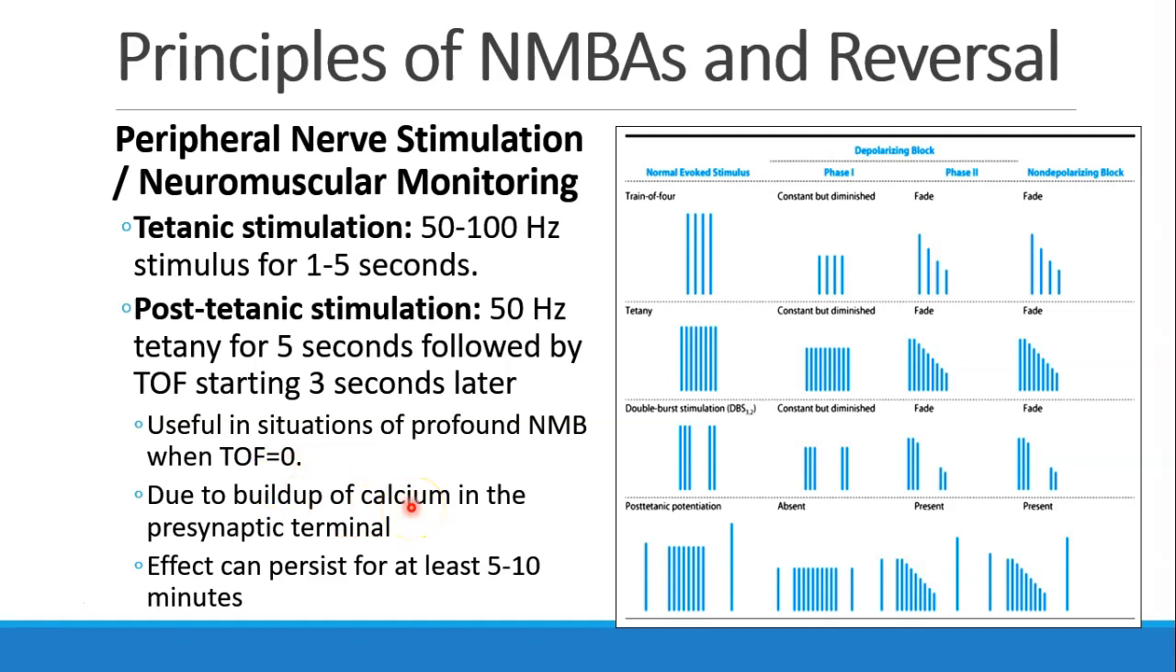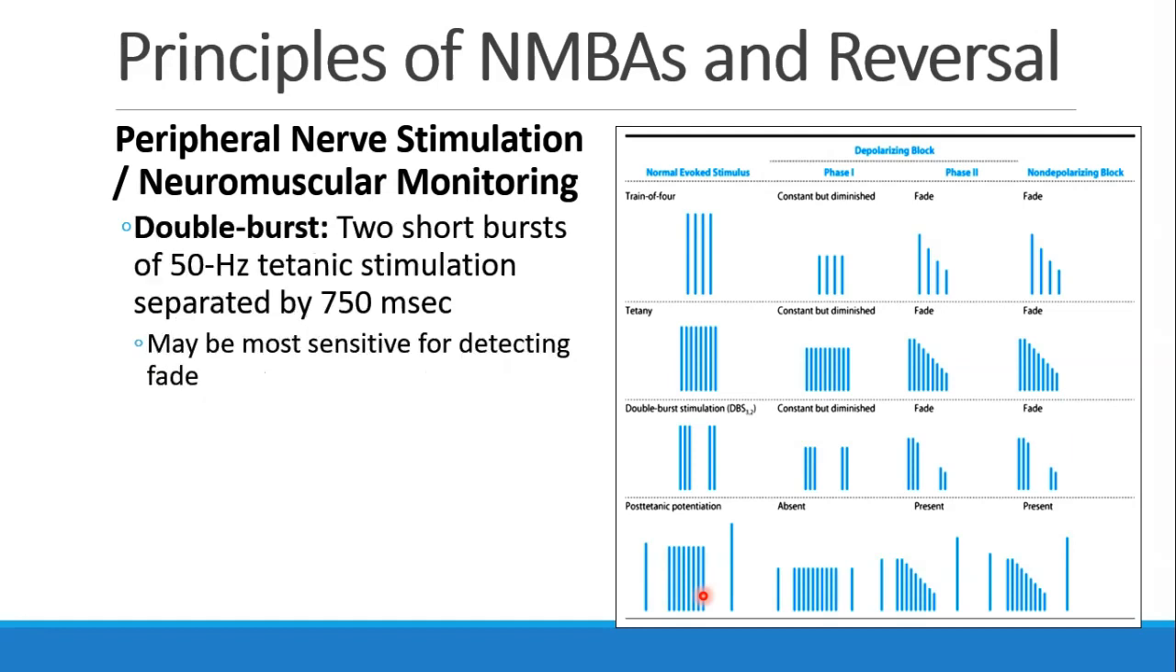And why do we get the potentiation? Because calcium builds up in the presynaptic terminal when we do the tetany. The effect of post-tetanic stimulation can persist for at least 5 to 10 minutes. So if you've done it, you should know that all of your train of 4s are going to be abnormally elevated for a period of time. The double burst is 2 short bursts of 50 hertz separated by 750 milliseconds, and as we said, this may be the most sensitive for detecting fade.